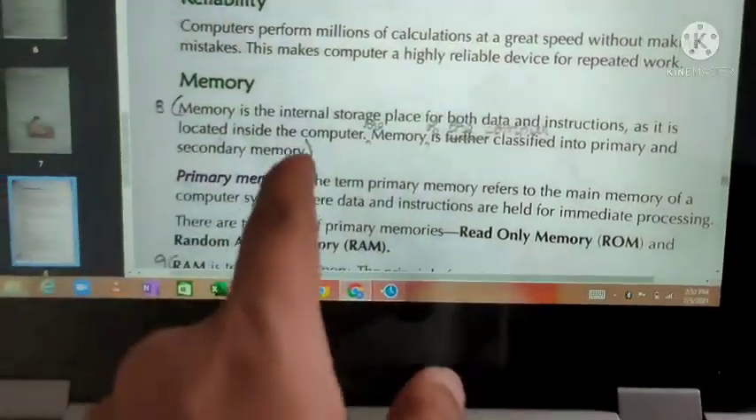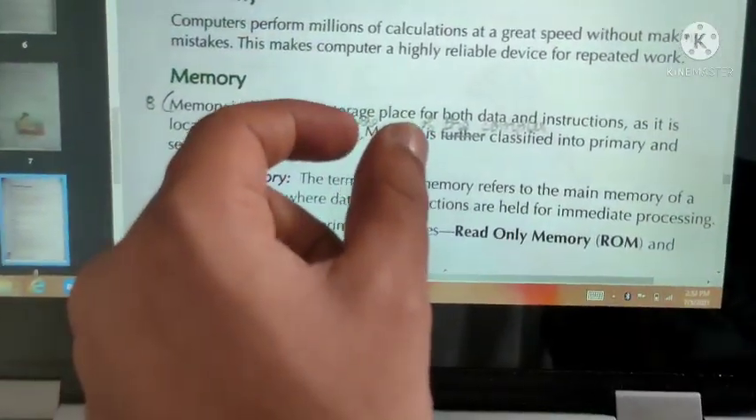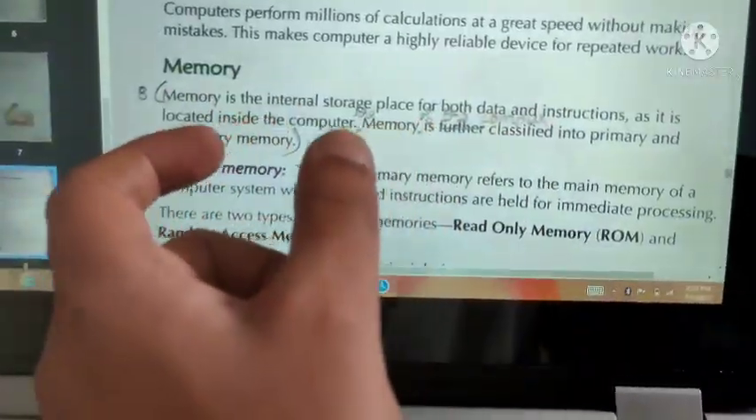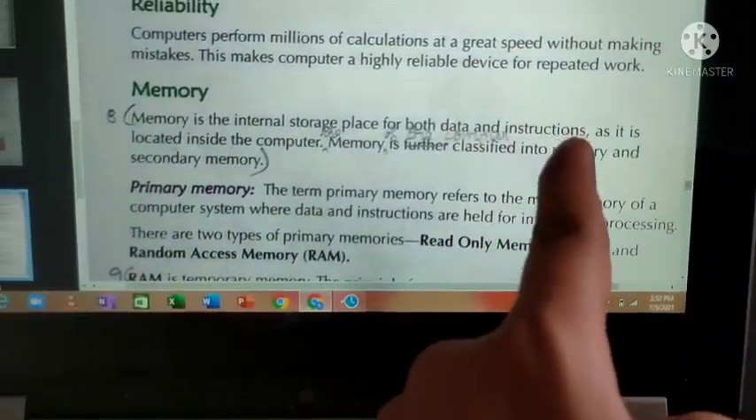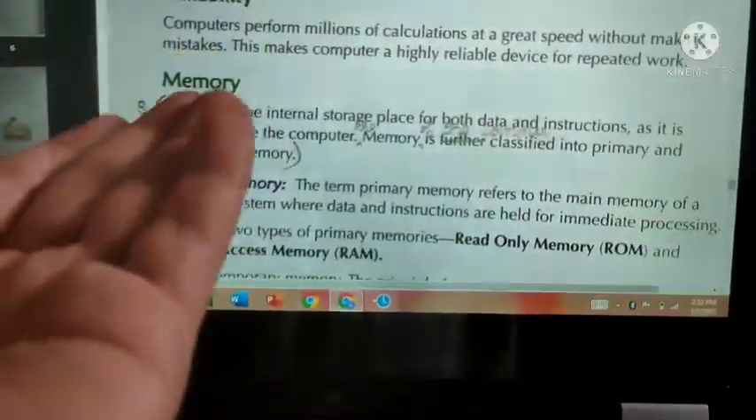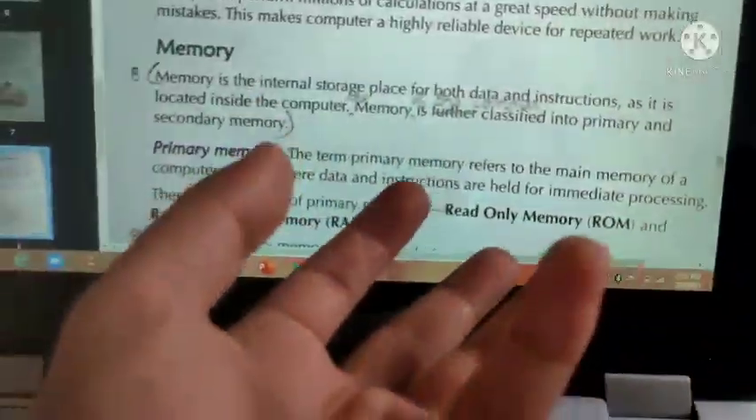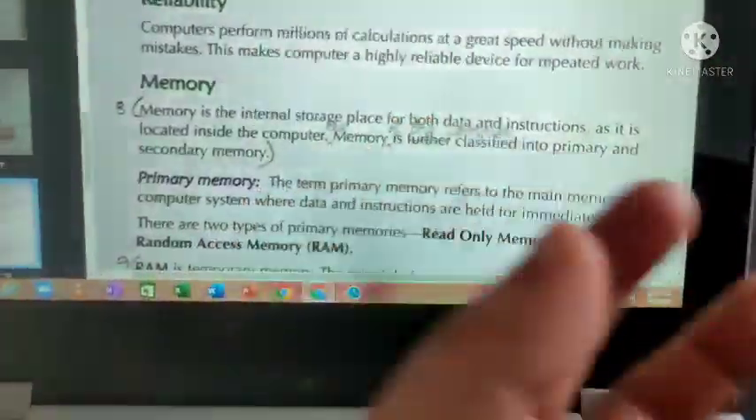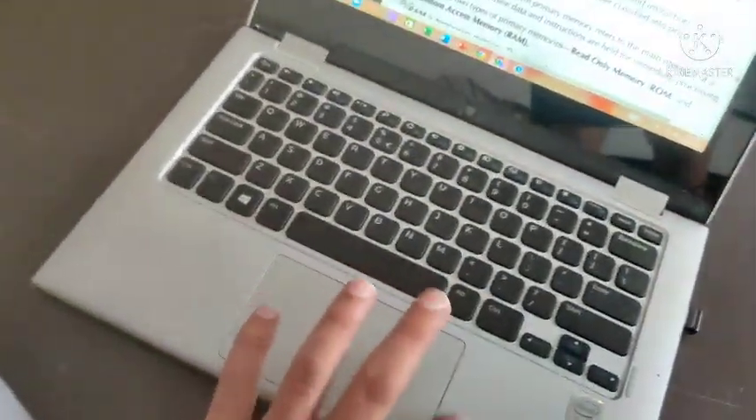Like that, for a computer, memory is the storage place. Either you can say memory or storage place, it is not wrong. Memory is the internal storage place for both computer data and instructions. If you want to store some data in the computer, it will be stored in the memory only, as it is located inside the computer. Nowadays there are also external memories like CDs, DVDs, and pen drives, but mostly memories are inbuilt inside the computer.